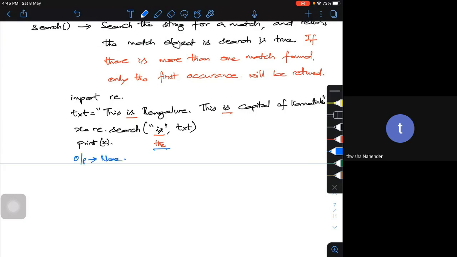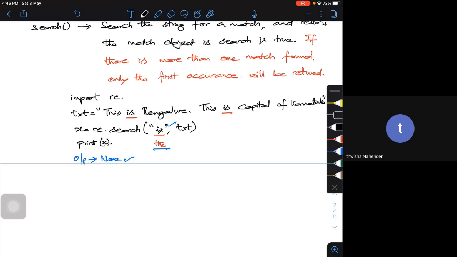If the match is found, it will tell that the match is found. Or I can put an if statement and say that yes, the match is found. That's how you can search for one particular letter or word in the string. It's similar to findall, but search is very particular. If you look at it, "is" is repeated twice.